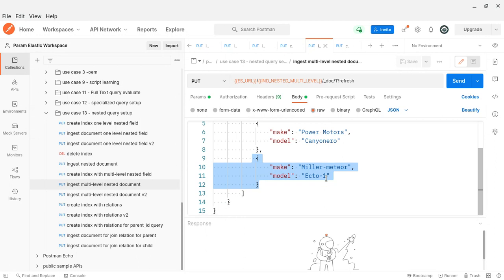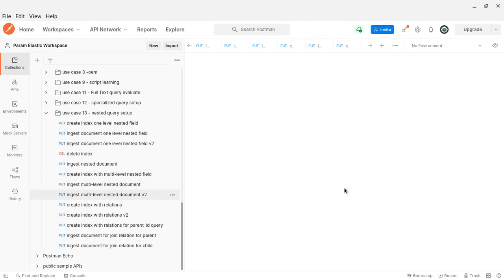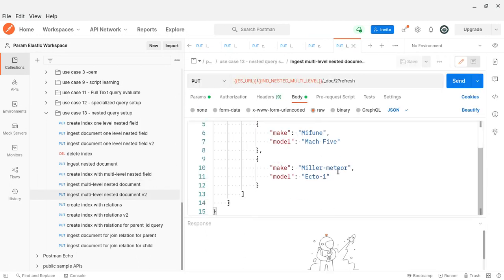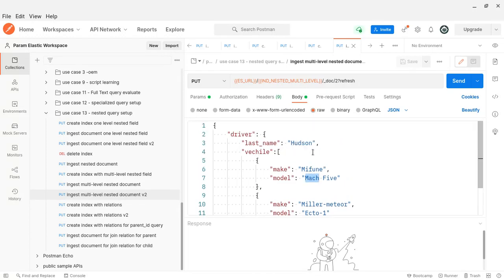Again, this is another example. So this is how we will ingest the document where we have defined the mapping with multi-level nested. Okay, so that's all about nested.